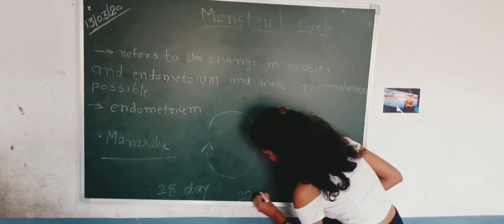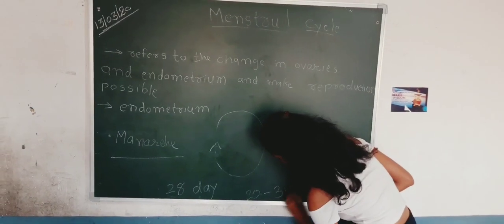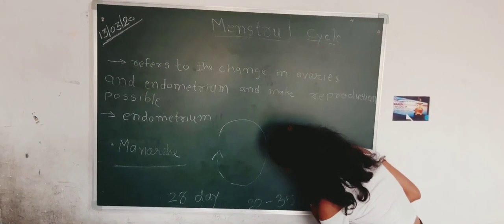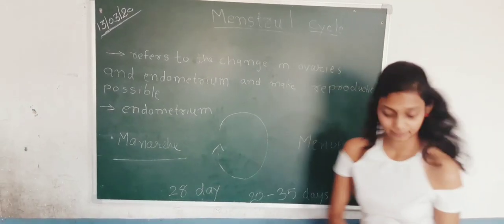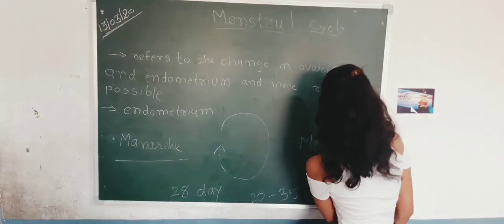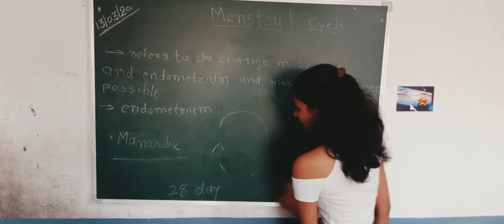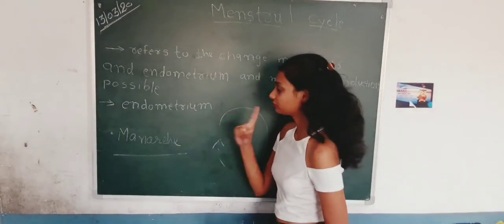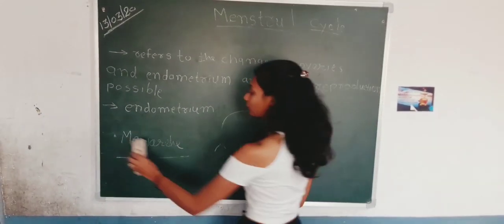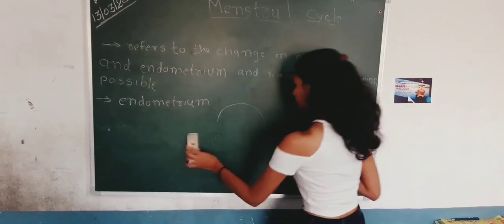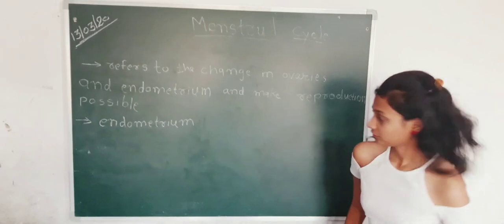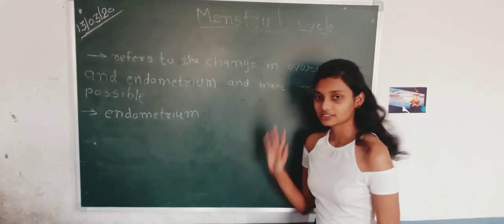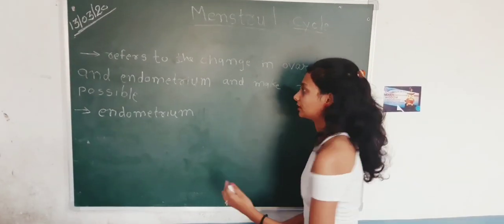Okay, is this clear? Menarche is when menstruation occurs for the first time, and menopause is when menstruation stops. And in between, the menstrual cycle occurs every month.